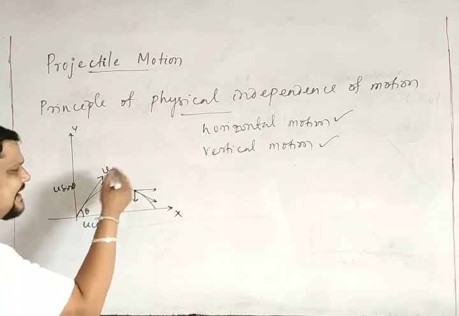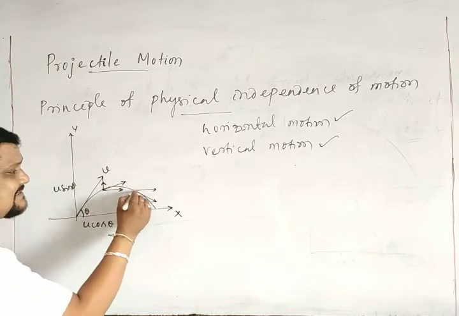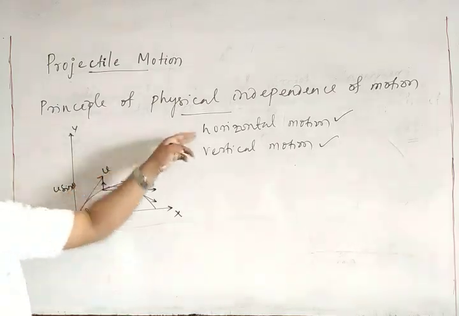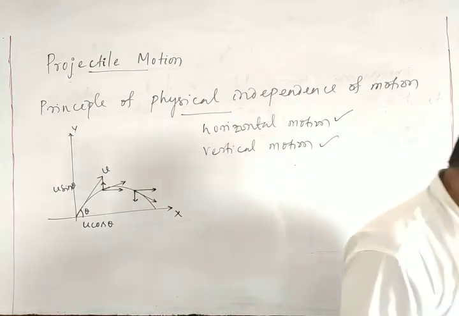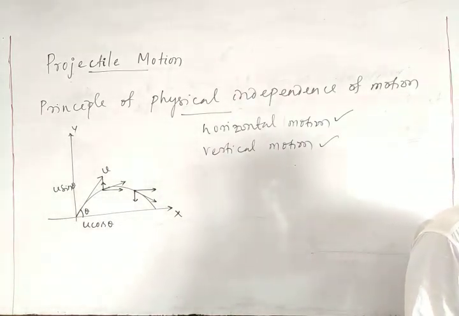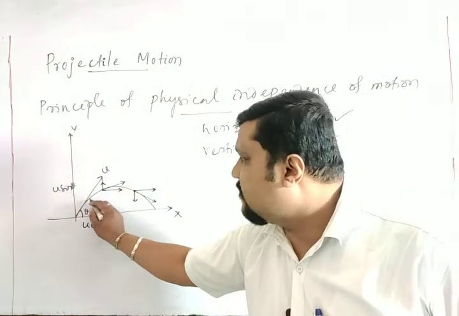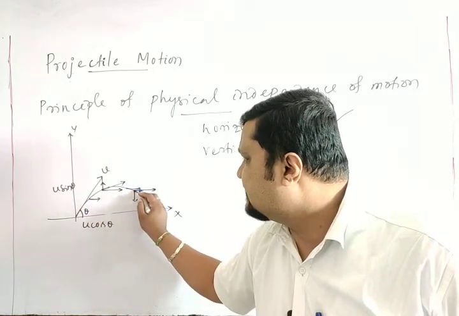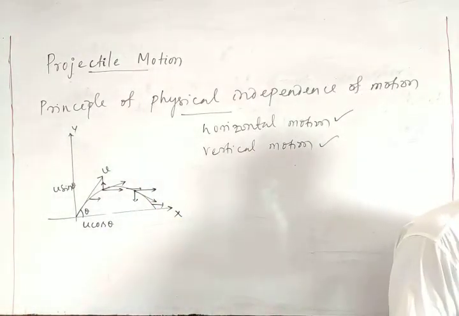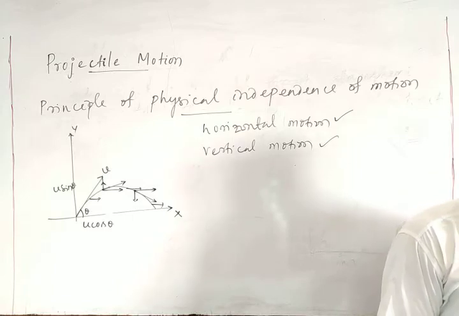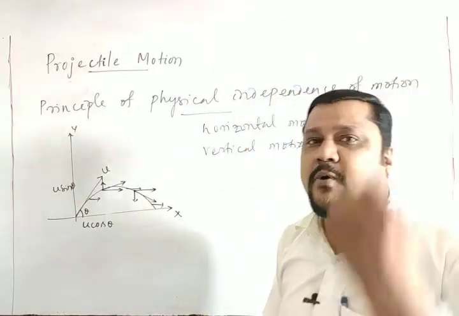Here also it is another velocity, with a horizontal and a vertical component, and remember, the horizontal motion is always constant. The horizontal velocity, or horizontal component, remains unchanged throughout the flight. At every point the horizontal component is constant, and the vertical component is continuously affected by the force of gravity because the body is thrown vertically up.